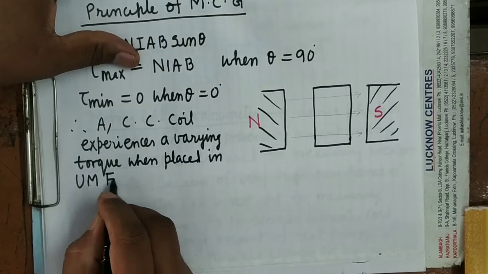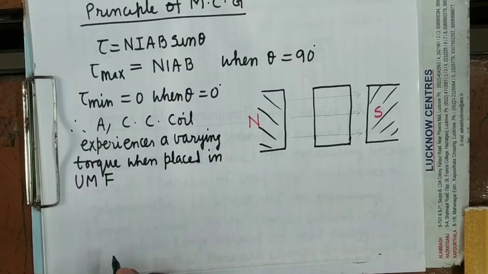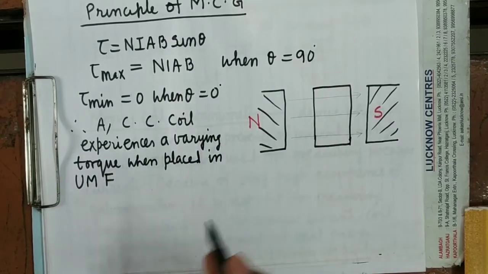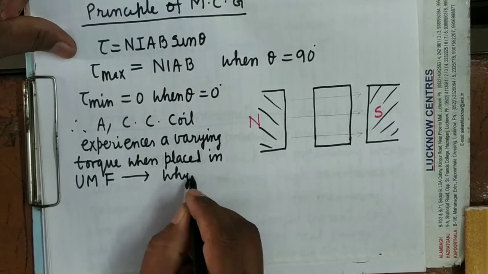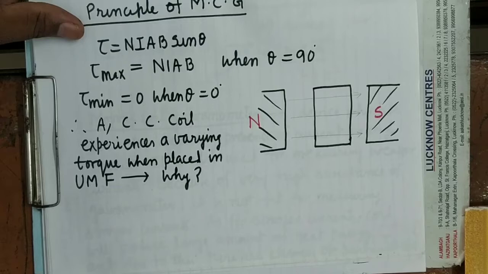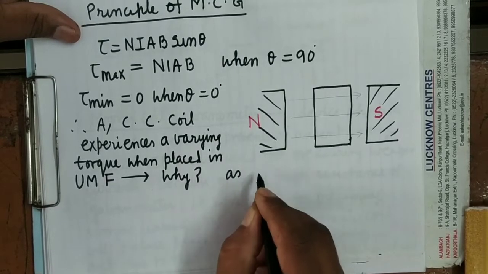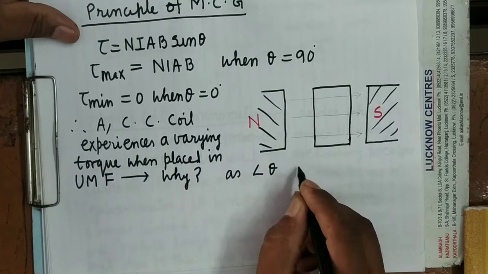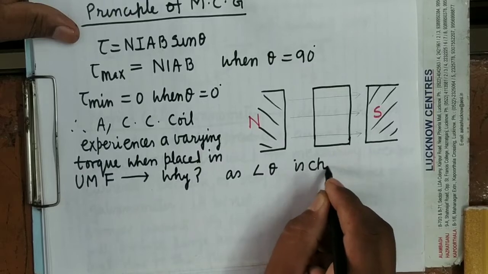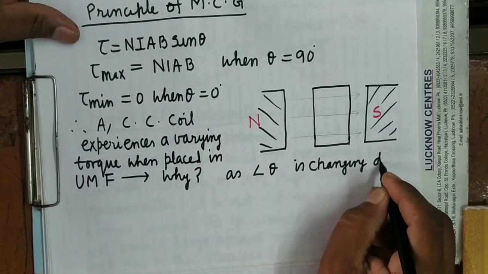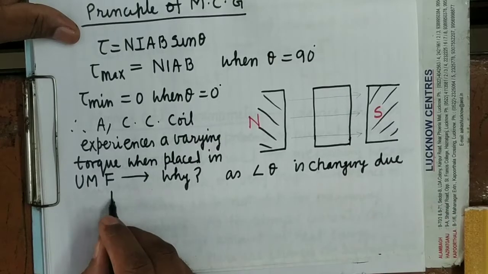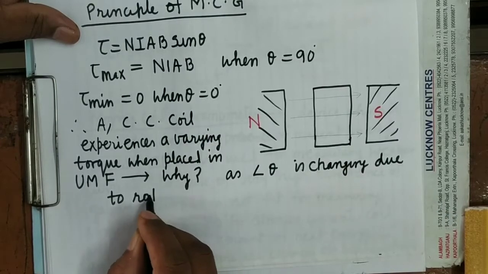It's clear. The torque will be non-uniform. It will be variable. Why? Because theta is continuously changing. Why will it be varying? As the angle theta is changing due to rotation of the coil.